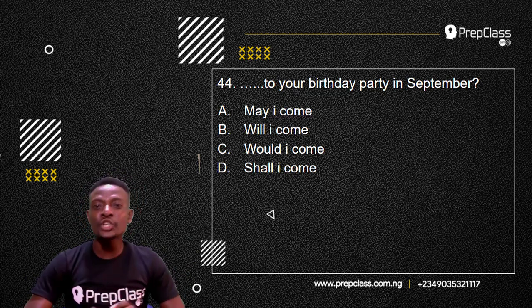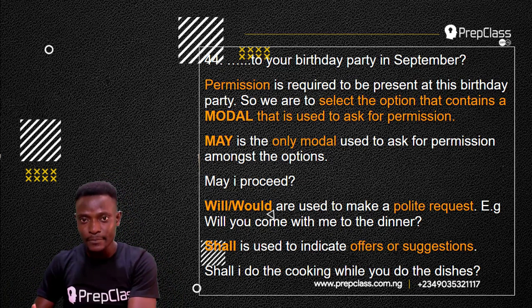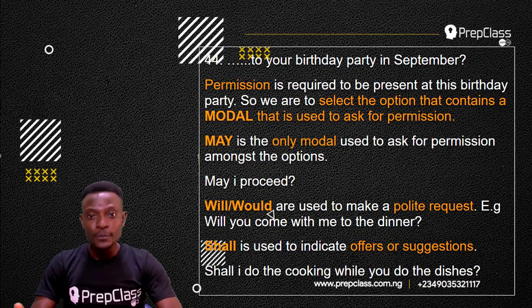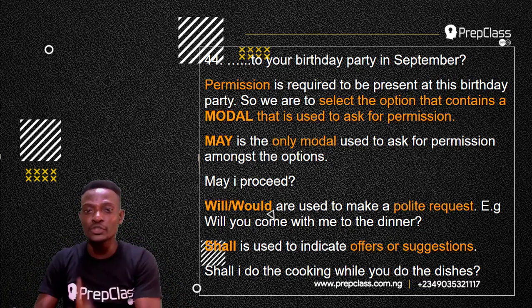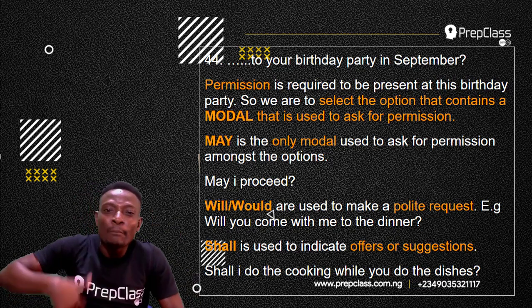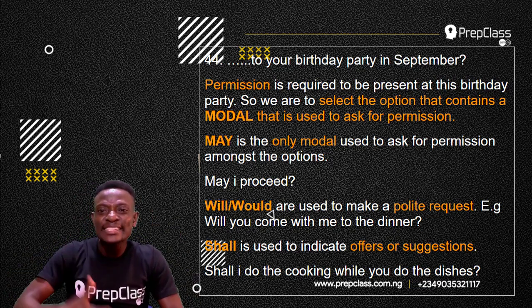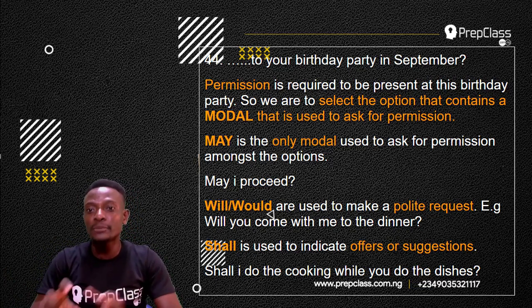Now, permission is required to be present at this birthday party. You need permission. Dash to your birthday party in September. You are requesting for permission. So, we have to select the option that contains a modal that is used to ask for permission.